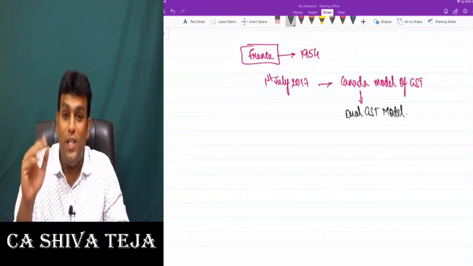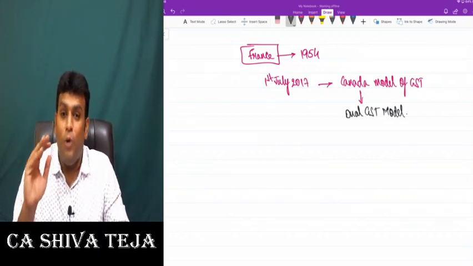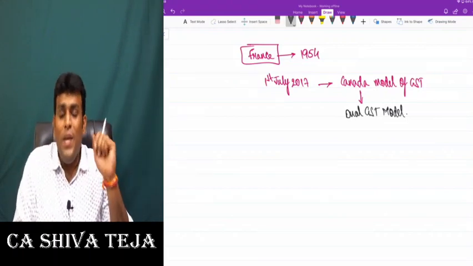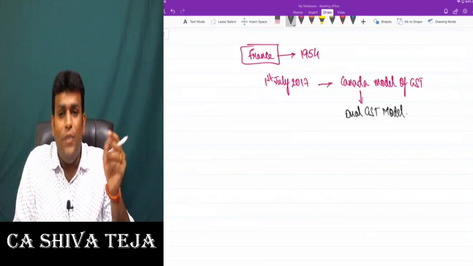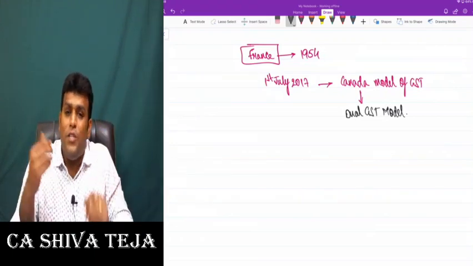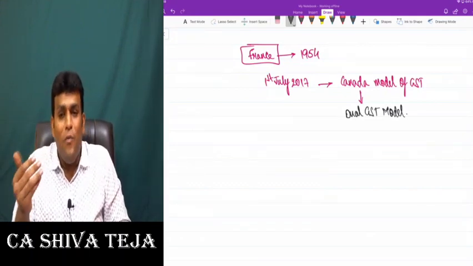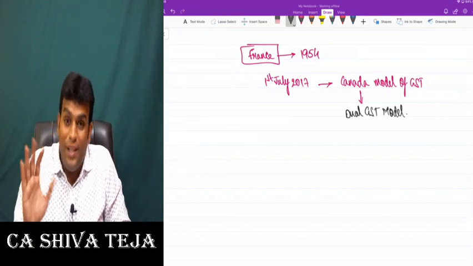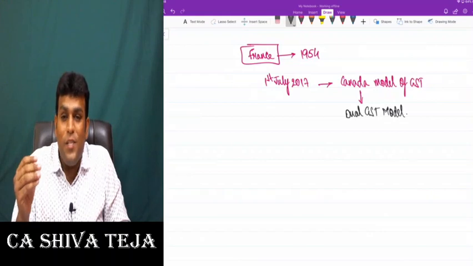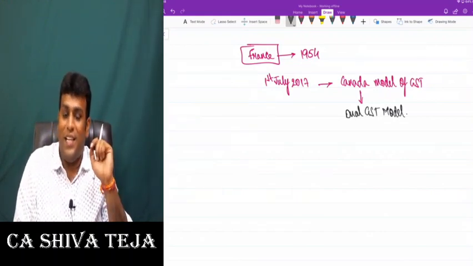It is called the dual GST model because both center and state together levy and impose the tax. Let me tell you very clearly, prior to GST law, there were some taxes in India levied only by the central government, and some taxes levied only by the state government. But there was never a tax in India levied by center and state together. For the first time in the history of India, some tax is being brought where center and state together will levy and collect the tax.